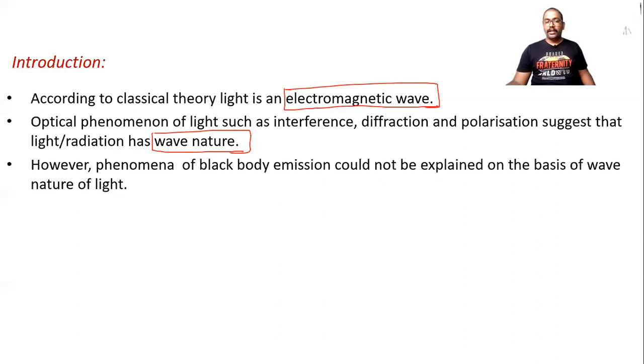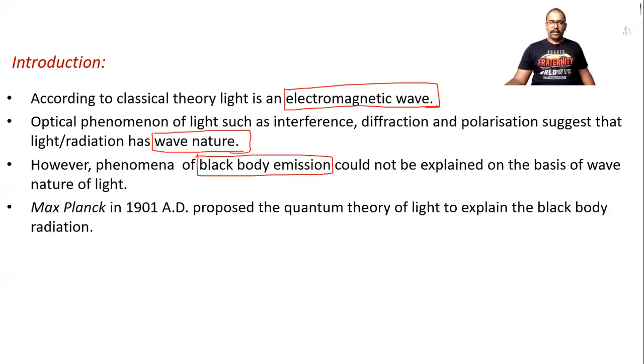However, the phenomenon of black body emission could not be explained on the basis of wave nature of light. If we consider the wave nature, we cannot explain black body emission as well as many other phenomena. In 1901, Max Planck proposed the quantum theory of light to explain the black body radiation.